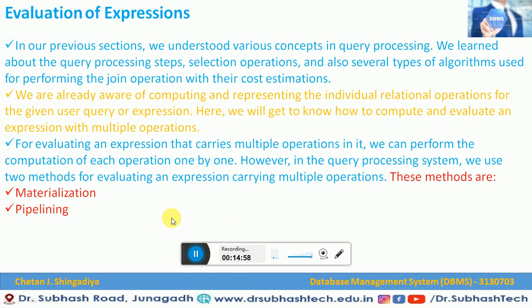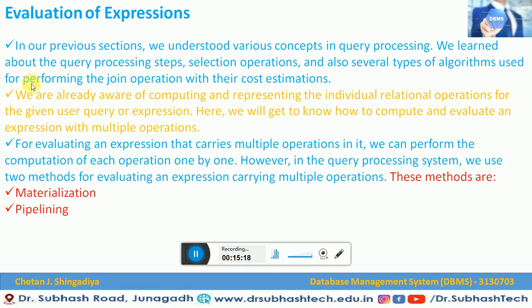Now let us talk about another important topic, evaluation of an expression. In our previous section, we understood various concepts of query processing, including query optimization, parser and translation. We also saw the optimizer and so on.